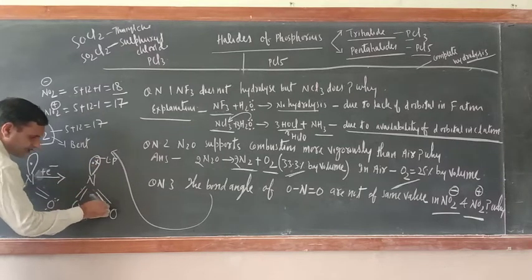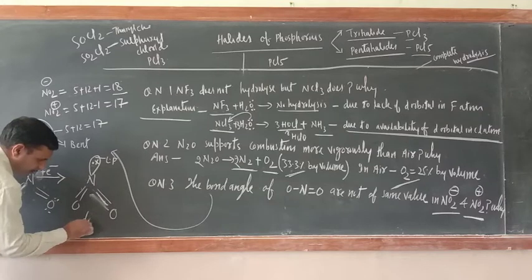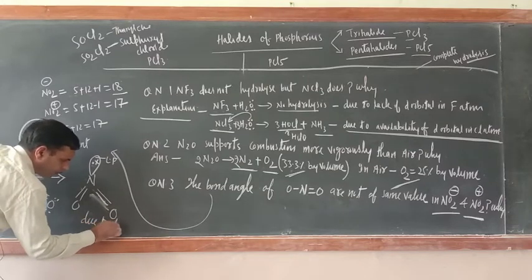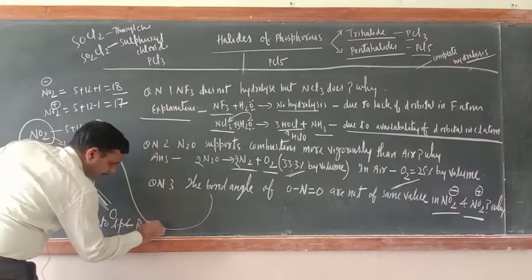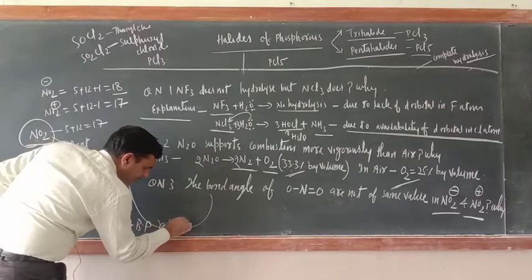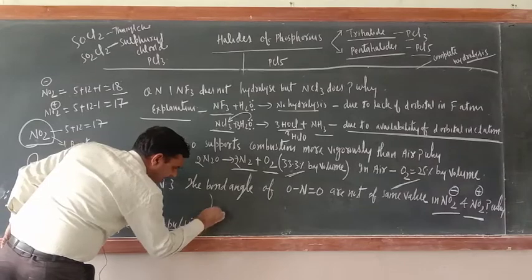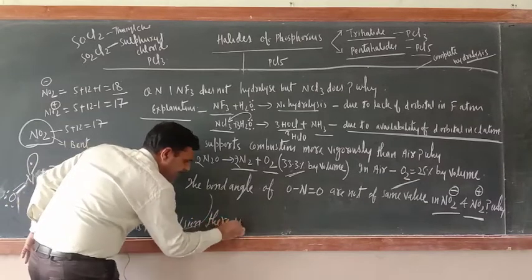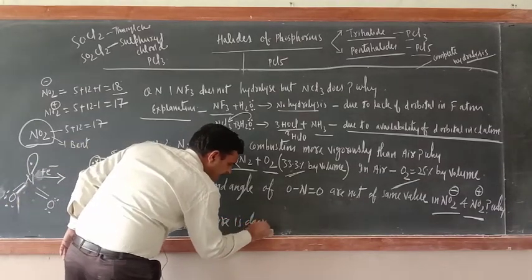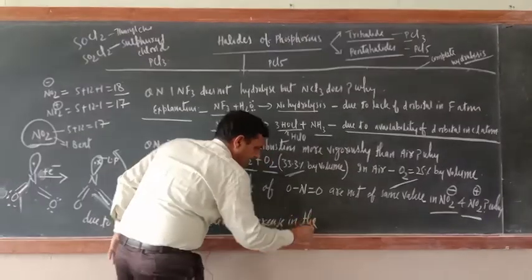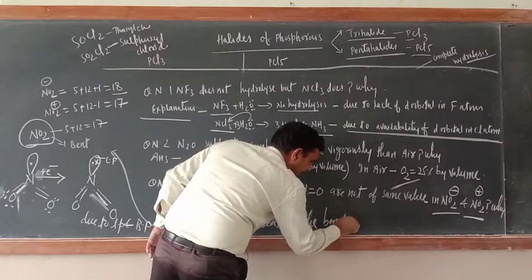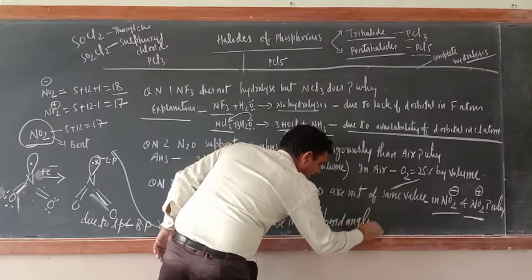Here you can write, due to lone pair and bond pair repulsion, there is a decrease in the bond angle. Now try to understand here.